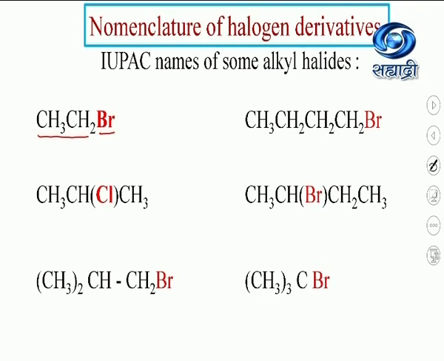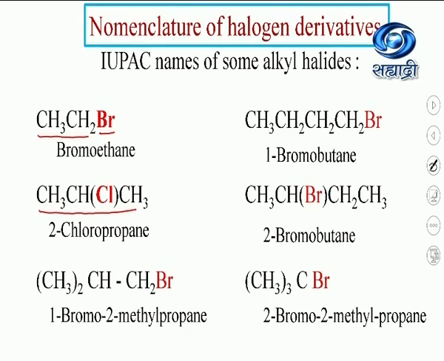Then is a 3 carbon atom alkane, propane, to which halogen chlorine is attached. You have to specify the position of the halogen. So number the chain. From any side, if you number, the central carbon atom is getting number 2. So the name of the compound becomes 2-chloropropane. Same way, it is 1-bromo-2-methylpropane.